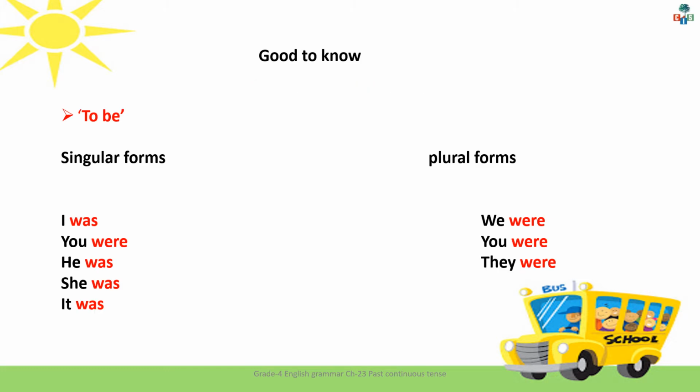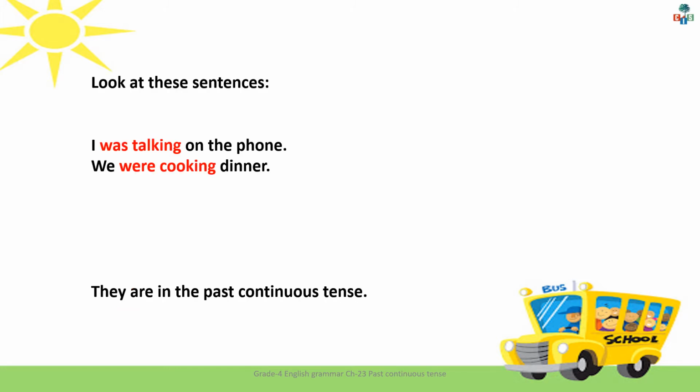But before we get started, it's good to know how to conjugate the verb to be in its past form. For singular forms, we use I was, you were, he was, she was, it was, or any singular noun, we use was. And for plural forms, we use we were, you were, they were. For example, I was talking on the phone. We were cooking dinner. Both these sentences are in the past continuous tense.